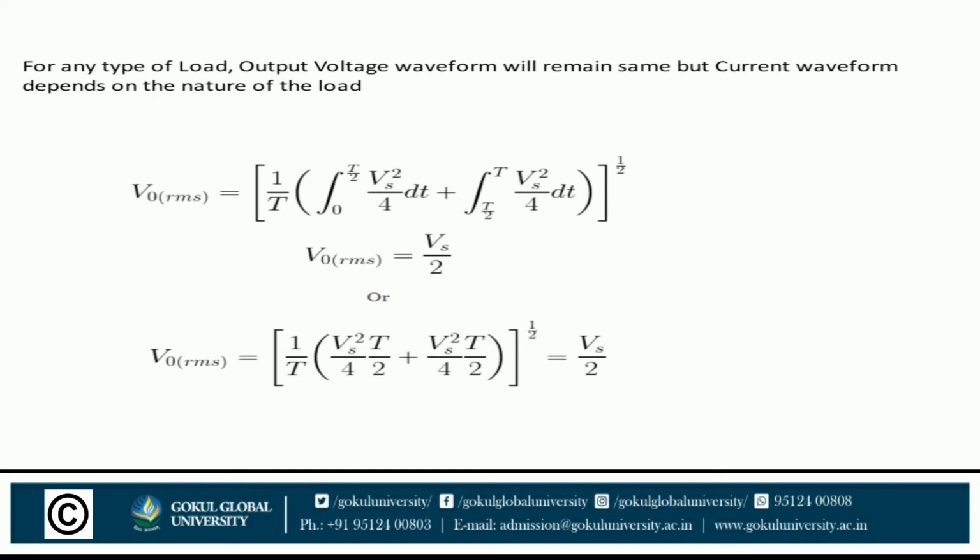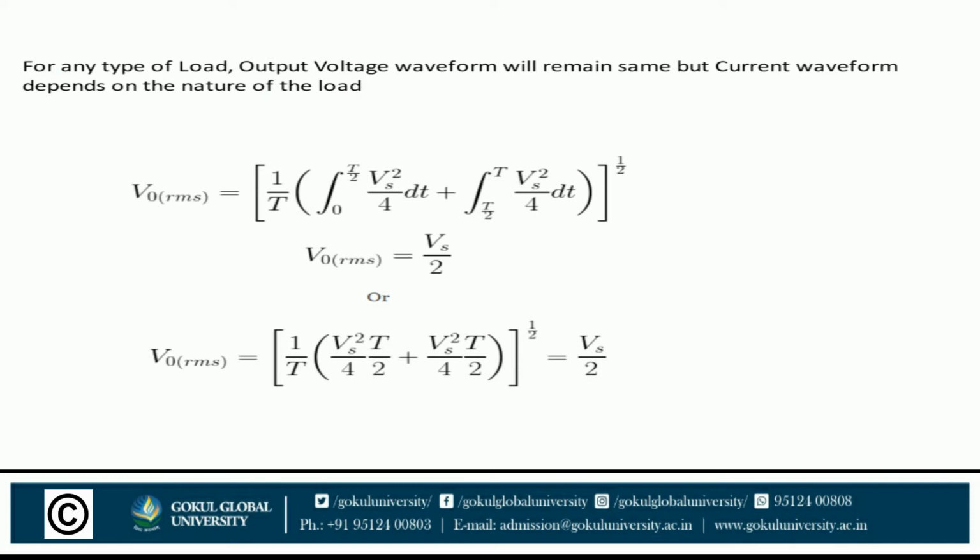Now the output RMS value, that is VO RMS, is given by (1 by T integration from 0 to T by 2 of Vs square by 4 dt plus again integration from T by 2 to T of Vs square by 4 dt) raised to 1/2.